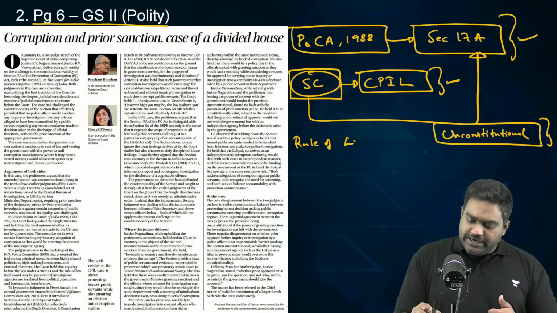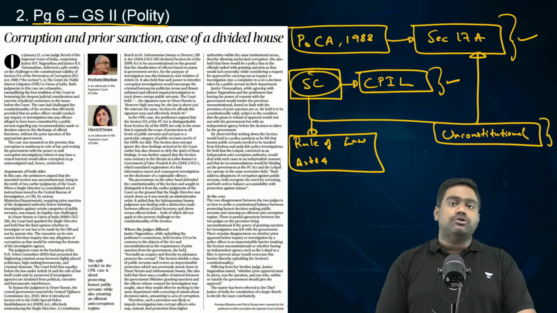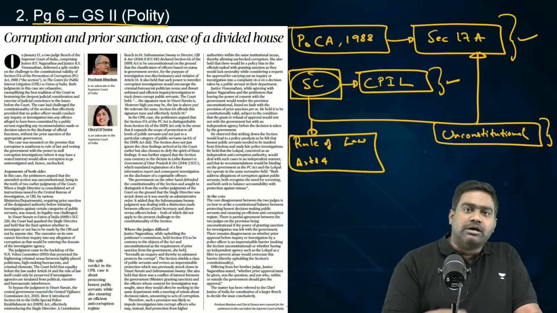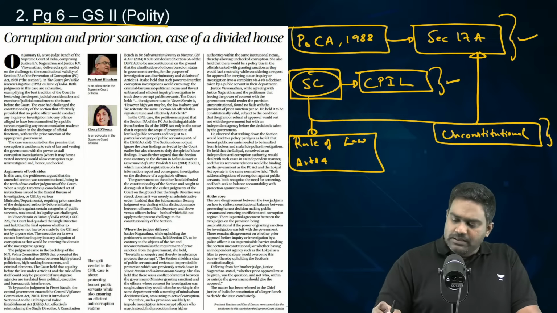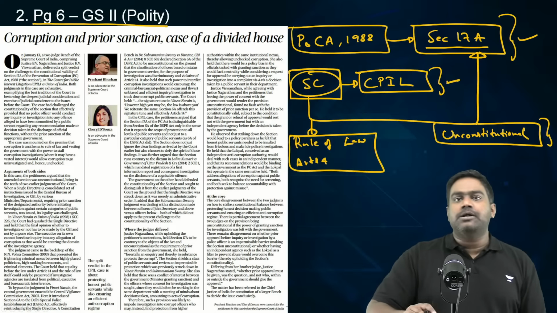Their argument was it is violative of Article 14 that guarantees right to equality and provides for discrimination, which enables corruption to flourish within the government with limited accountability and checks and balances. On these grounds, the litigants were arguing that Section 17A should be declared as unconstitutional and struck down.